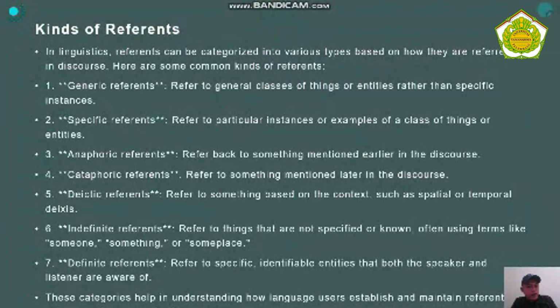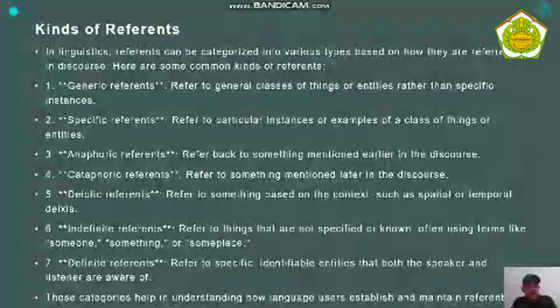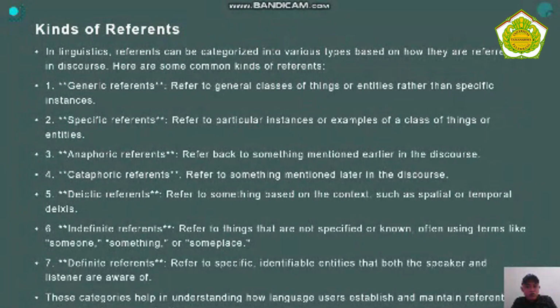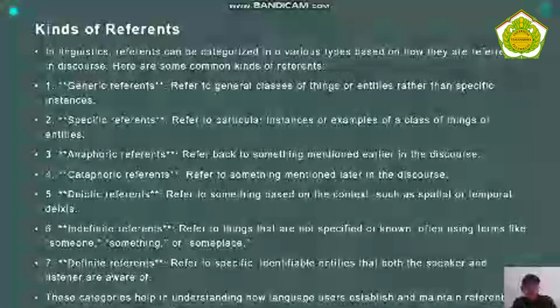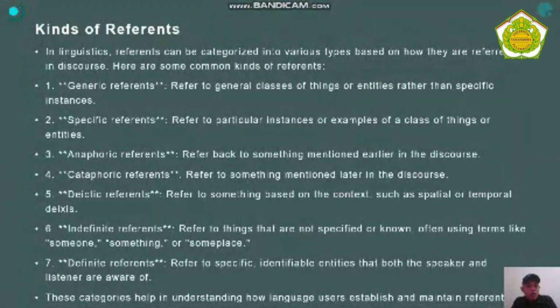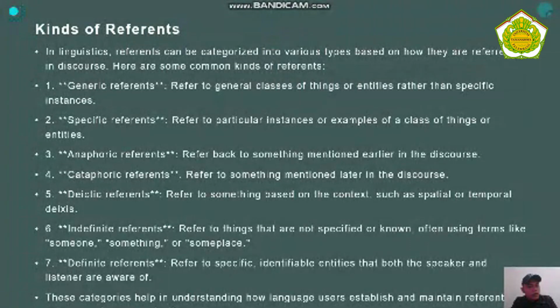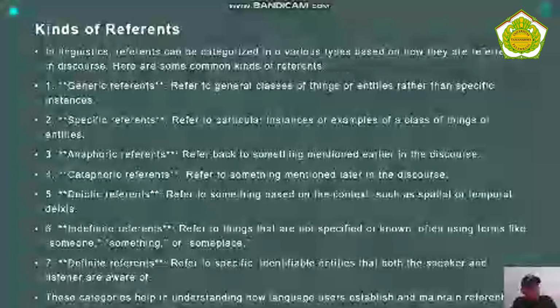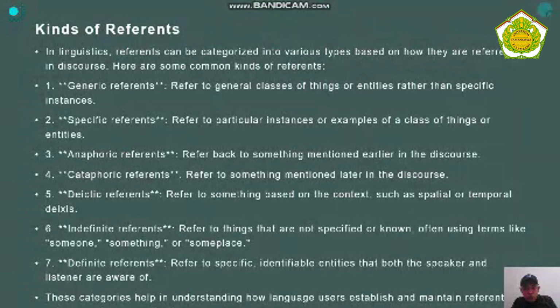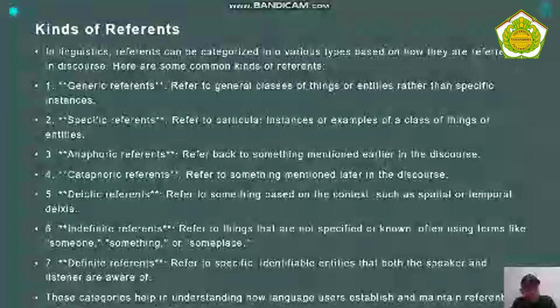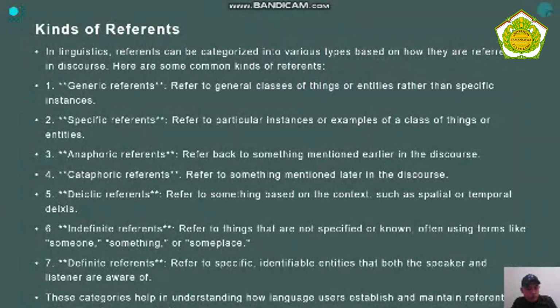6. Indefinite reference. Refers to things that are not specific or known, often using terms like someone, something, or someplace. 7. Definite reference. Refers to specific identifiable entities that both the speaker and listener are aware of.